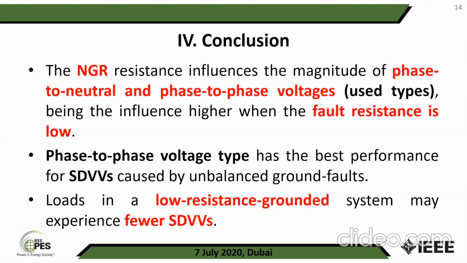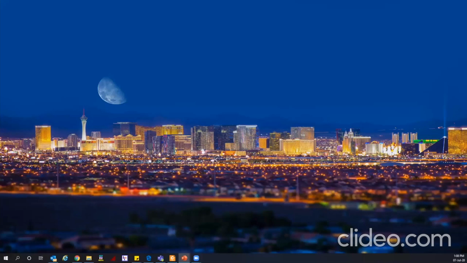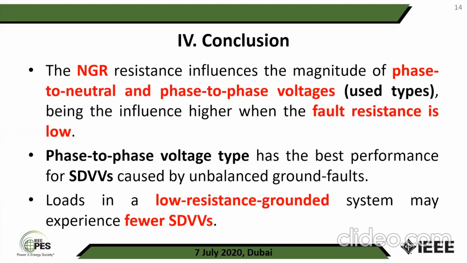For the voltage type, phase to phase has the best performance for the short duration voltage variation caused by line to ground fault, line to line fault, and line to line to ground fault. And loads in a low resistance grounded system may experience fewer short duration voltage variations also.